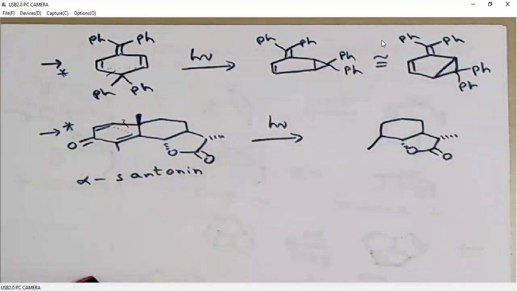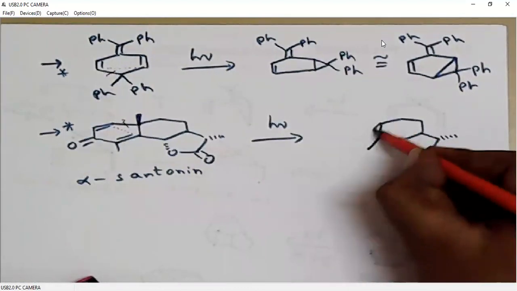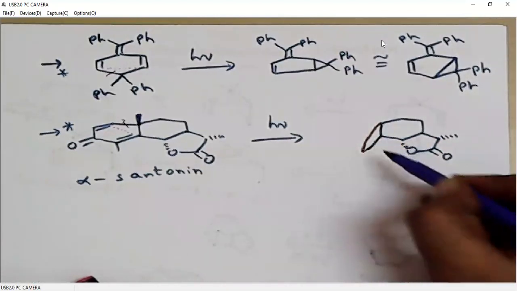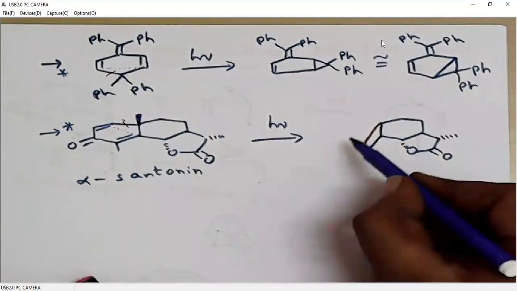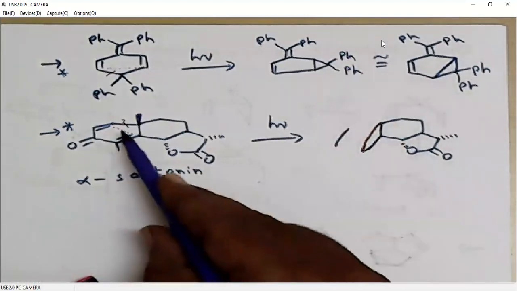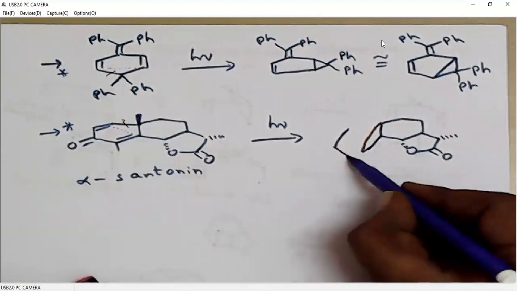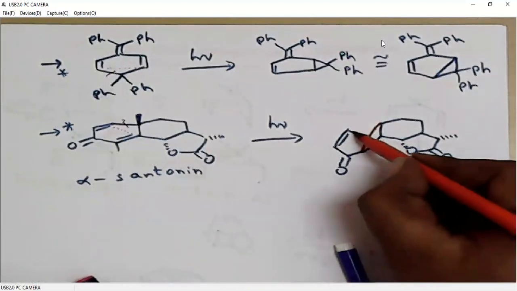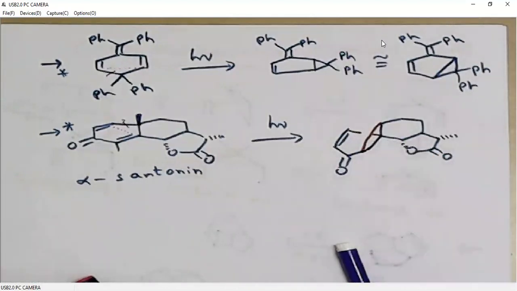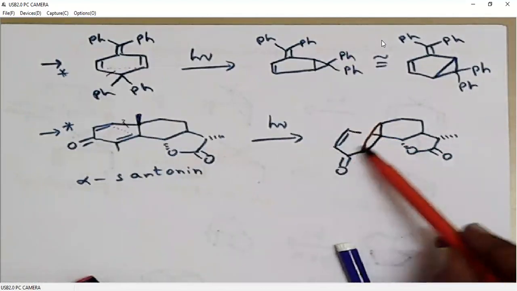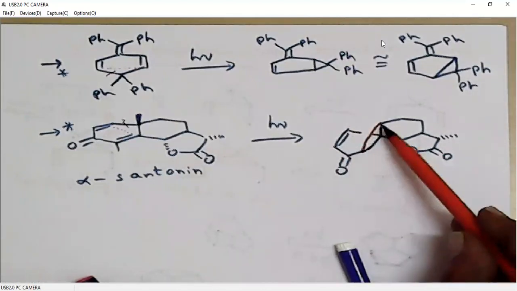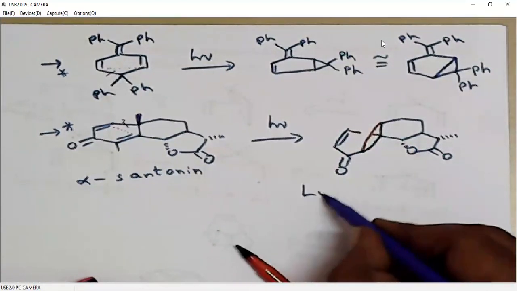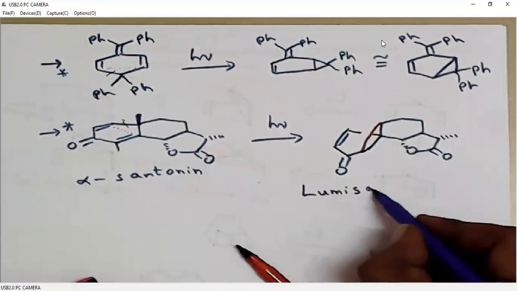There will be a bond between these two carbons, so that generates a 3-membered ring system, and we have a bond between these two carbons, so that generates a 5-membered system. So this is the 5-membered ring generated, and this is the 3-membered ring. This compound is called lumisantonin.